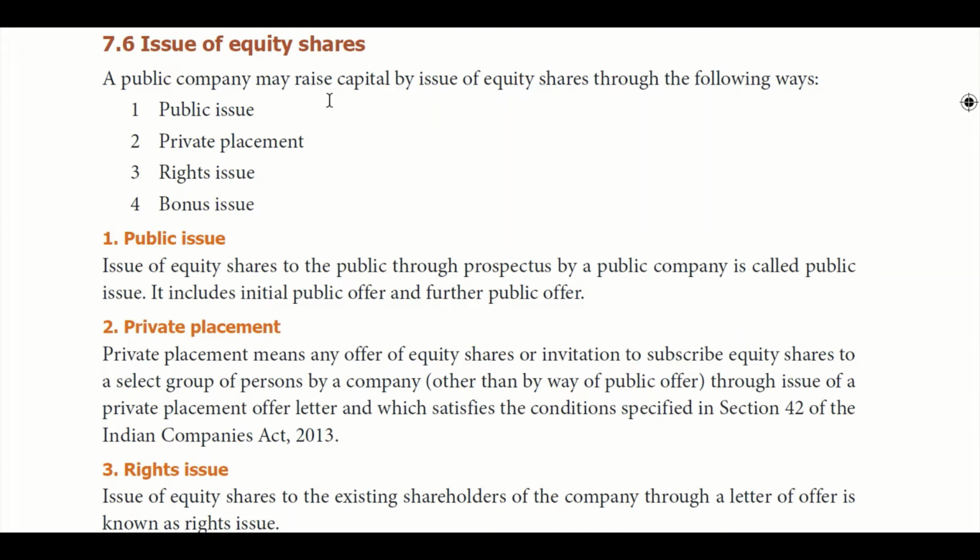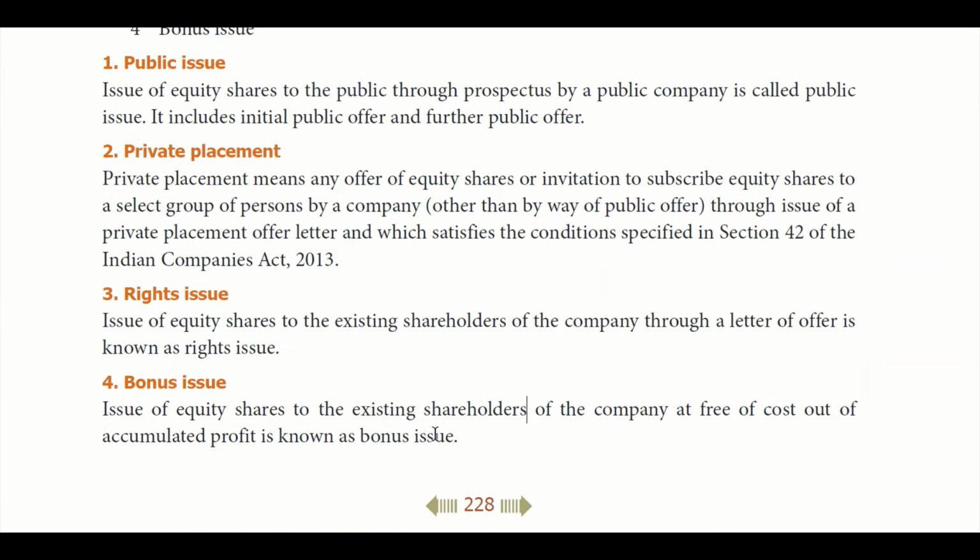Let's see how the issue of equity shares happens. Public issue is the issue of shares to the general public through a prospectus. It is called a public offer. Private placement is when shares are issued or offered to a selected group of persons by a company through a placement offer letter, which has to satisfy certain conditions specified in section 42 of the Companies Act. Rights issue is the issue of equity shares to the existing shareholders, who already hold shares of the company, through a letter of offer.